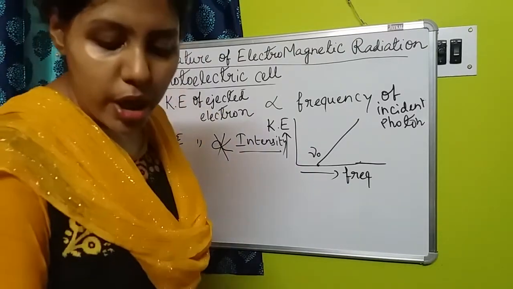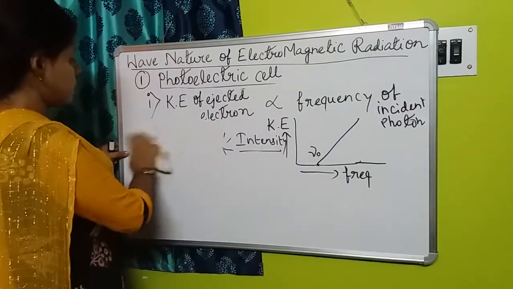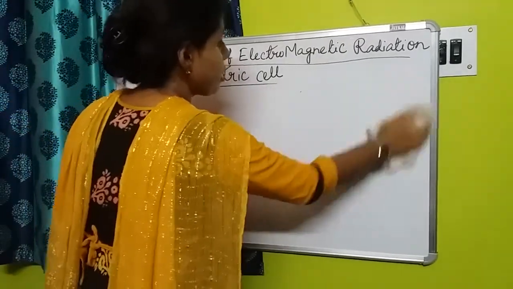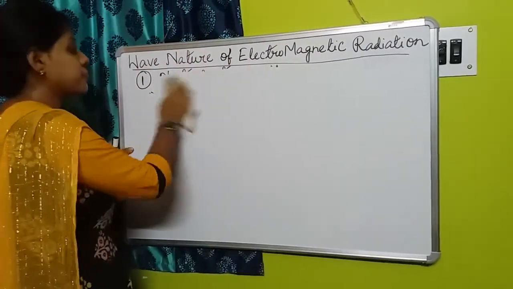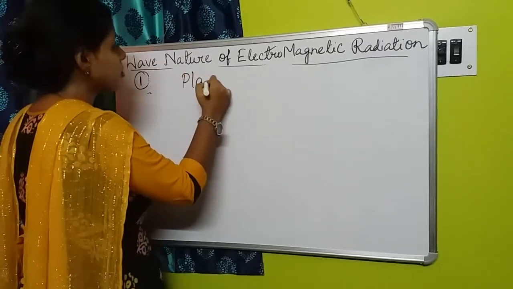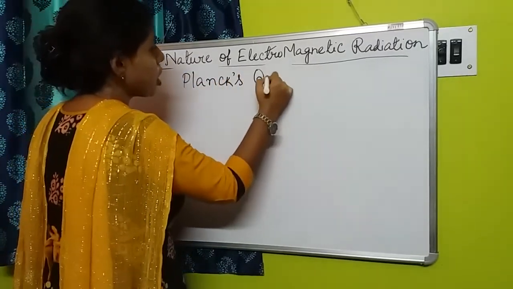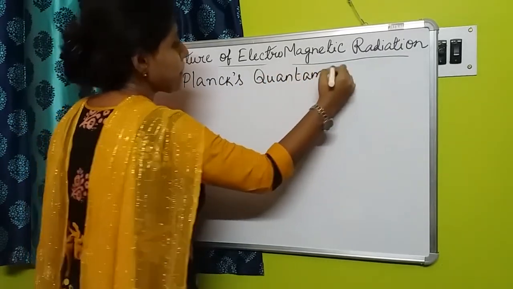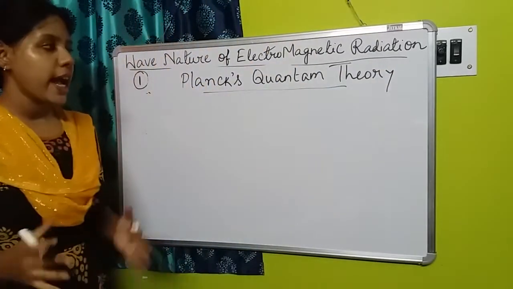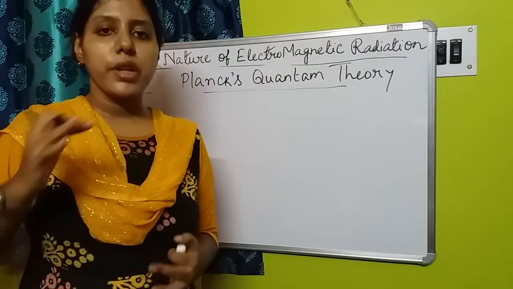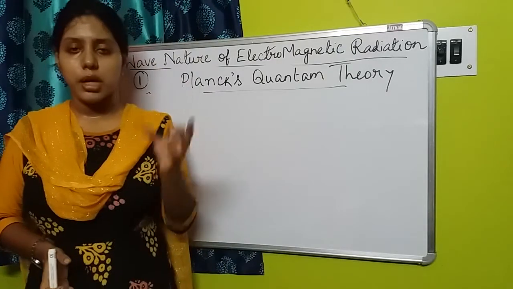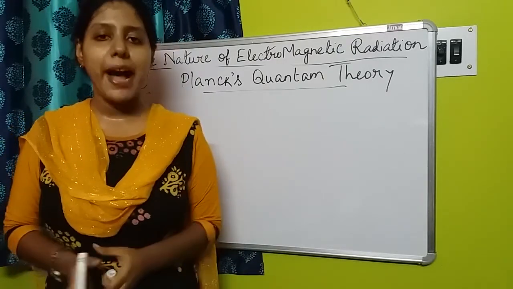So now from here we could see Planck's quantum theory. According to Planck's quantum theory, a body or an object discontinuously emits or absorbs radiation, but in the form of units, in the form of energy packets.